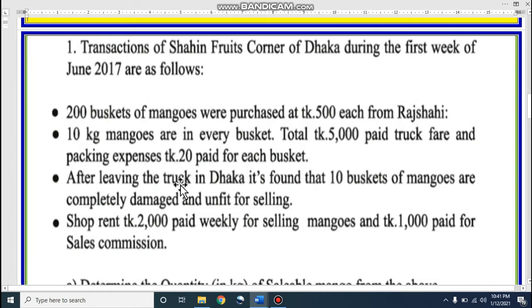After leaving the truck in Dhaka, it is found that 10 baskets of mangoes are completely damaged and unfit for selling. That means at the time of carrying, 10 baskets of mangoes were damaged. Dear student, that means now they have good mangoes, 200 baskets minus 10 baskets, that means 190 baskets. Shop rent paid 2000 weekly for selling mangoes and 1000 paid as sales commission. These are the information we have.